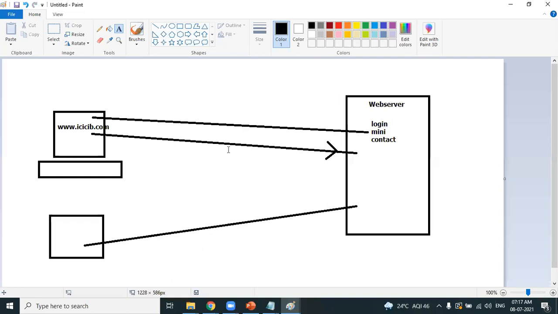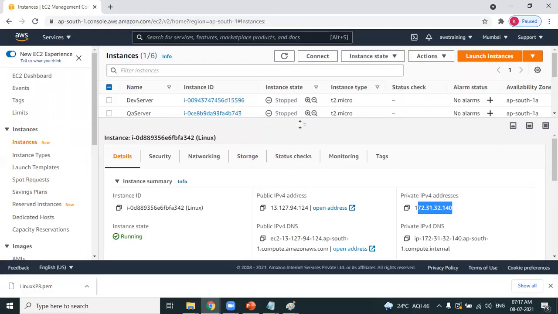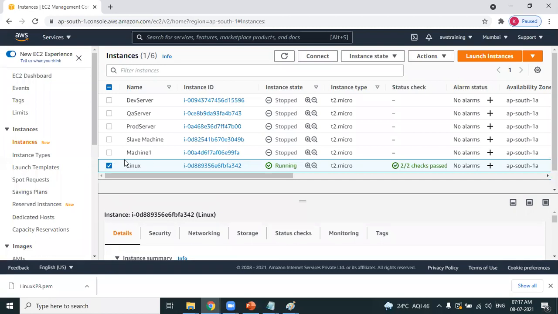Thank you. So we are very clear in understanding the concept of web server. A web server is a program which takes the request and responds with the pages. Now what I want to do: I have created a Linux machine. It's up to you how you want to use this Linux machine.